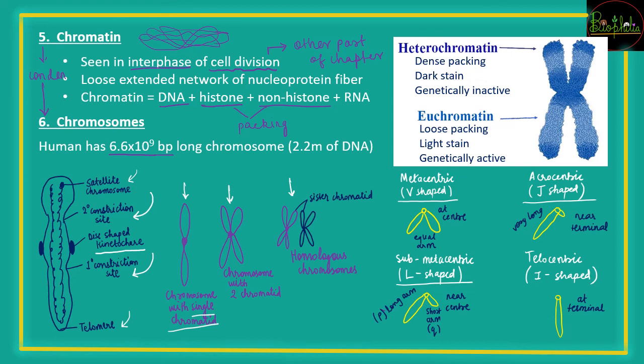अब ये chromosomes, how did the person look at it and how did he give the names and shapes to it? So generally staining is performed. So once you stain the chromatin or the chromosomes, there is going to be two regions that you can see. The first region is called as heterochromatin, second is called as euchromatin.